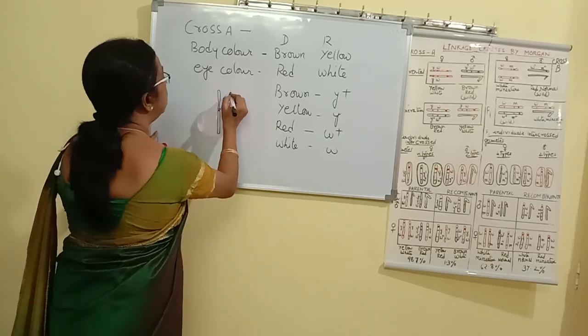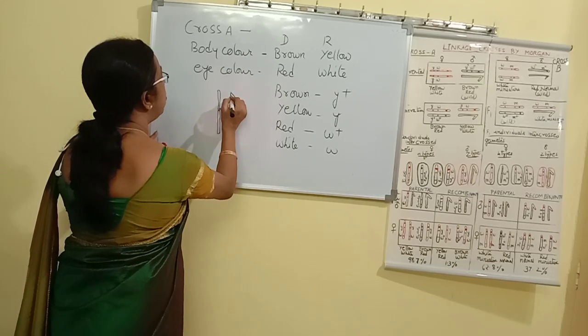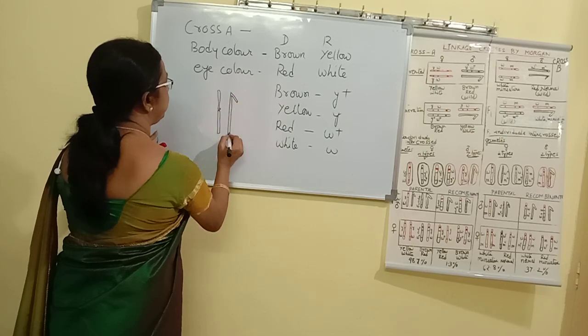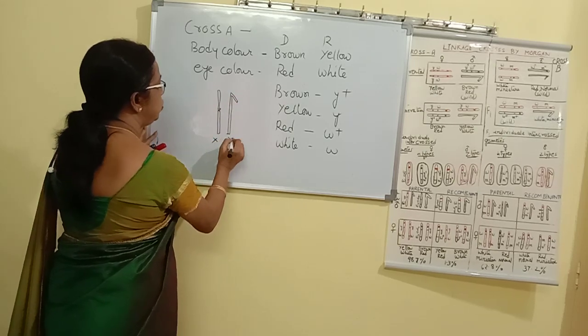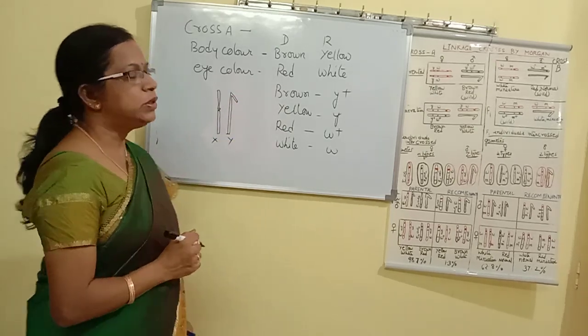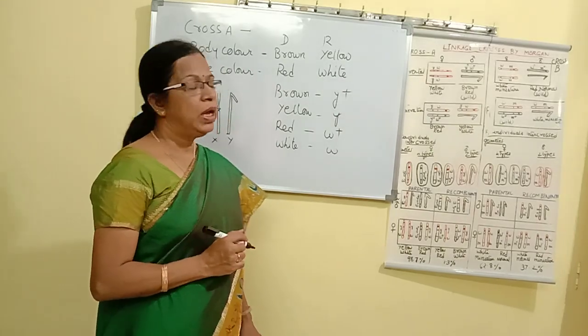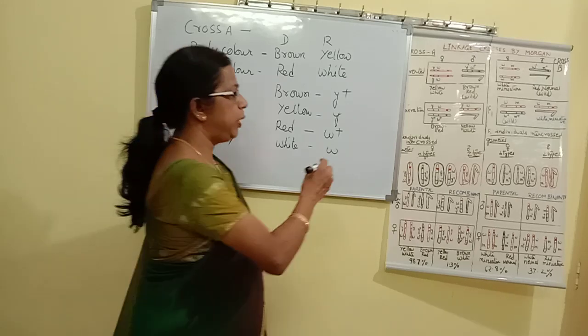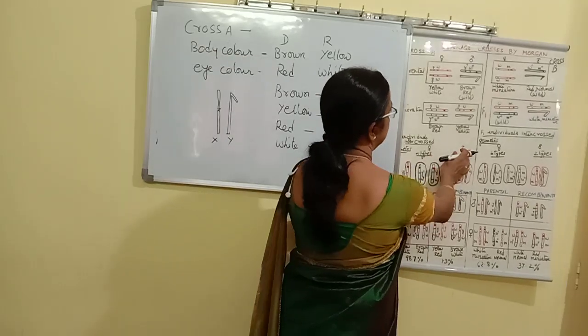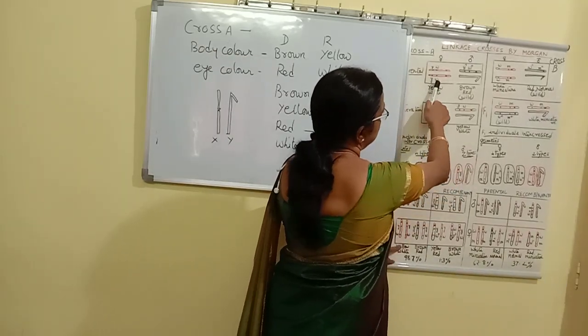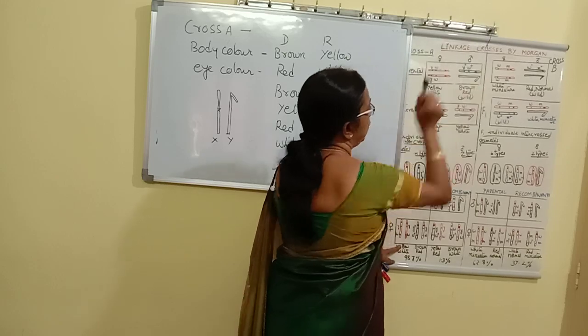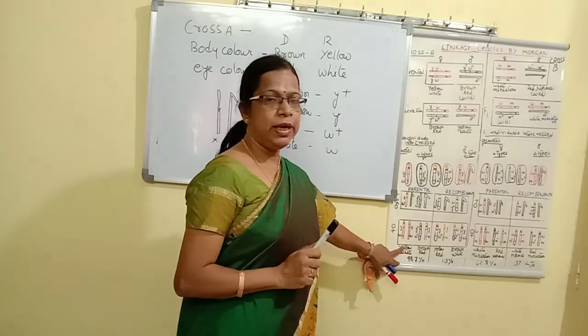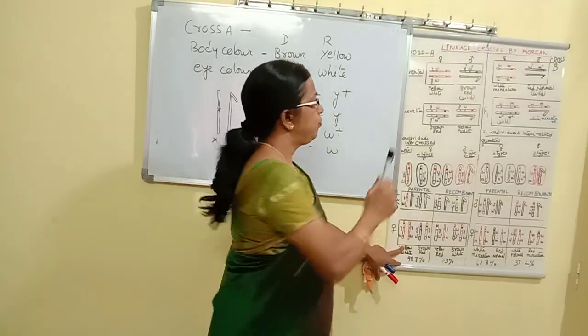This is the Y chromosome which is given. This is the X chromosome, this is the Y chromosome, as represented. Now let us see the first cross. First, the parents are taken here. This is the female, this is the male. Males have one X and one Y chromosome.